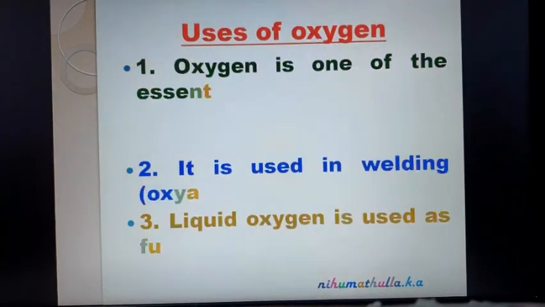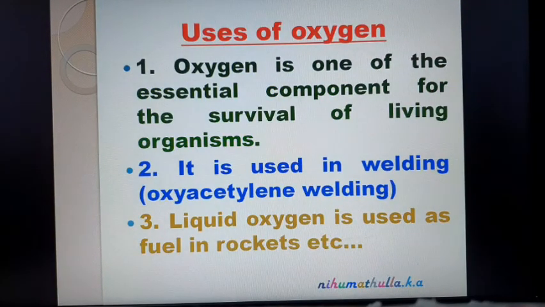Now comes the uses of oxygen. Oxygen is one of the essential components for the survival of living organisms, we know. Without oxygen, we cannot live. It is used in welding metals. The torch used in welding of metal is the oxyacetylene and oxyhydrogen flame. Liquid oxygen is used as a fuel in rockets. So these are the uses of oxygen.